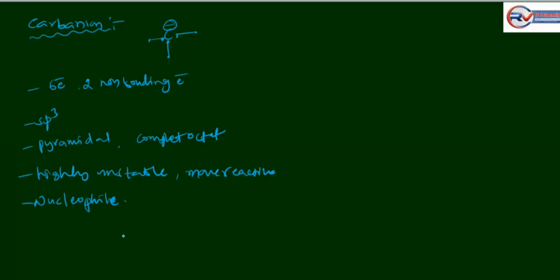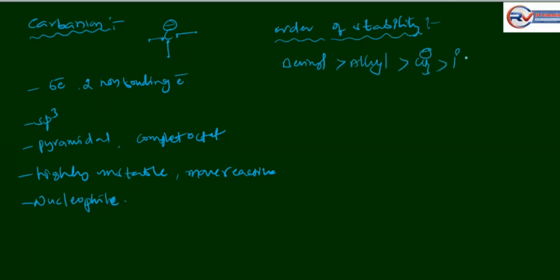Here, let's see the order of stability. For example, benzyl is greater than allyl carbanion, methyl carbanion, 1 degree carbanion, 2 degree carbanion, 3 degree carbanion. This is the order of stability of carbanion.